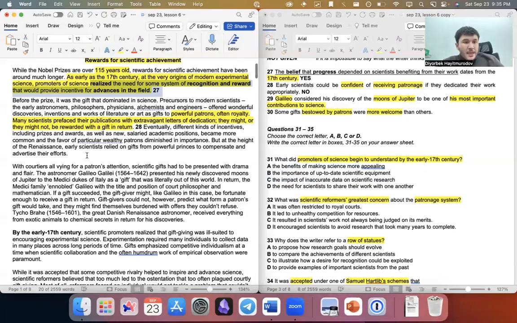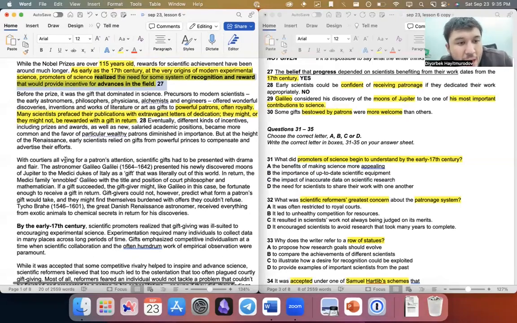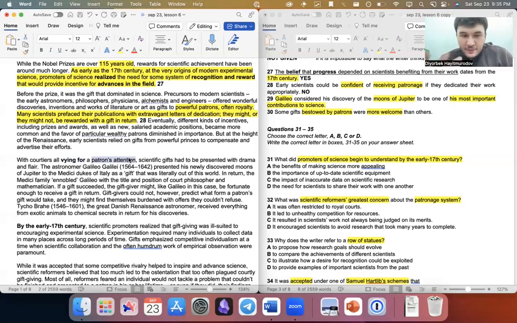So you're going to continue with courtiers all vying for. Anybody knows what vying for means? Vying for, competing, right? A patron's attention, competing for a patron. So imagine you are going to be given something by the king. So you are trying to get the king's attention.